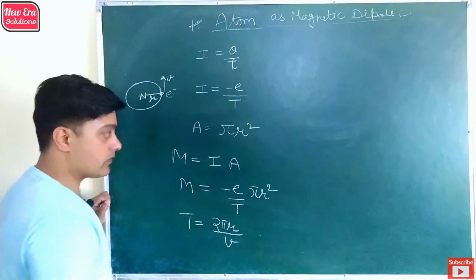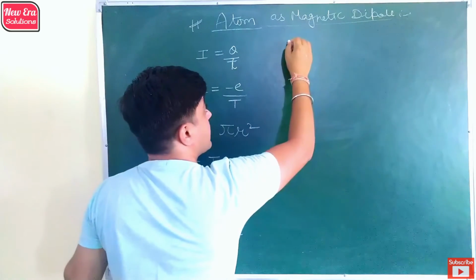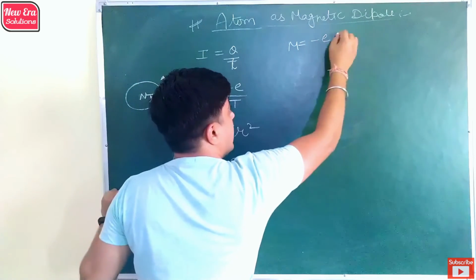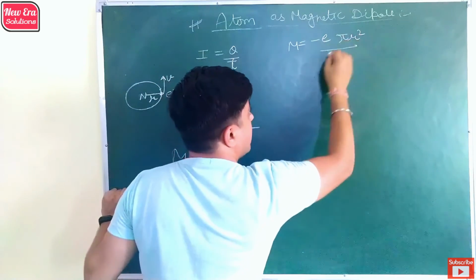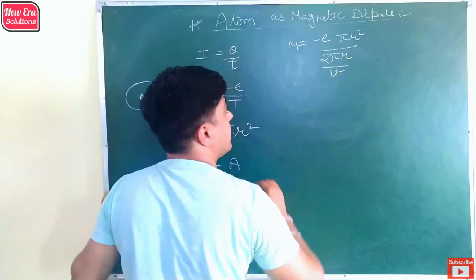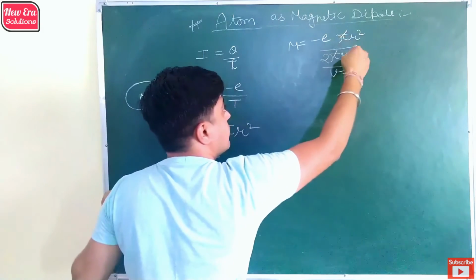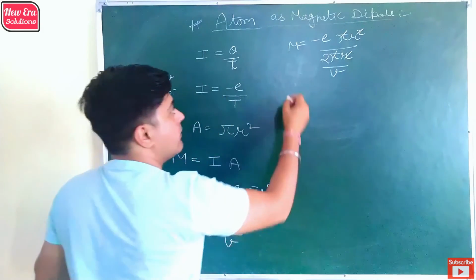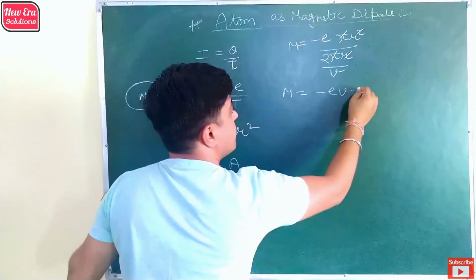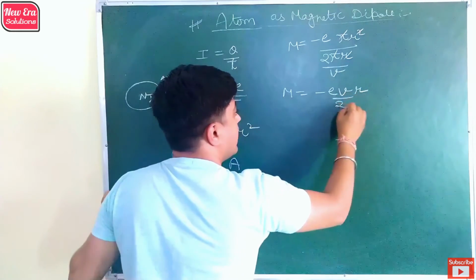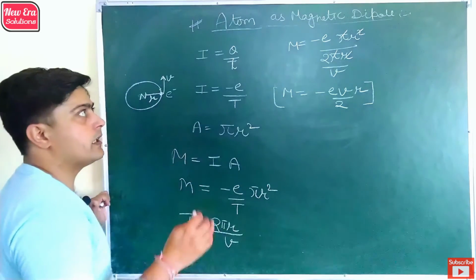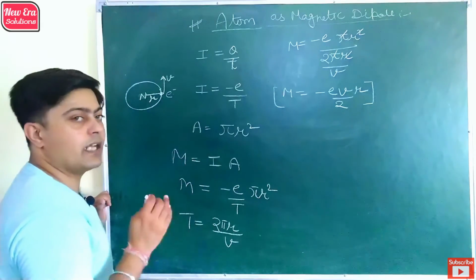By putting the value of time period, we get m is equal to minus e pi r square by 2 pi r upon v. So pi cancels out, one r cancels out, and we get m is equal to minus e v r by 2. This is the magnetic moment of the atom, which is behaving like a magnetic dipole.